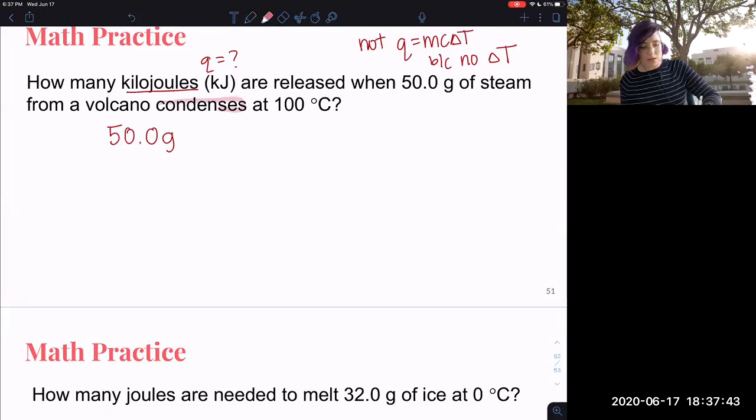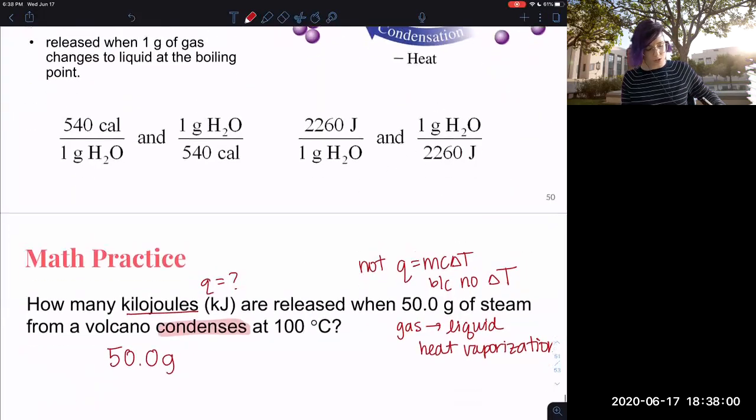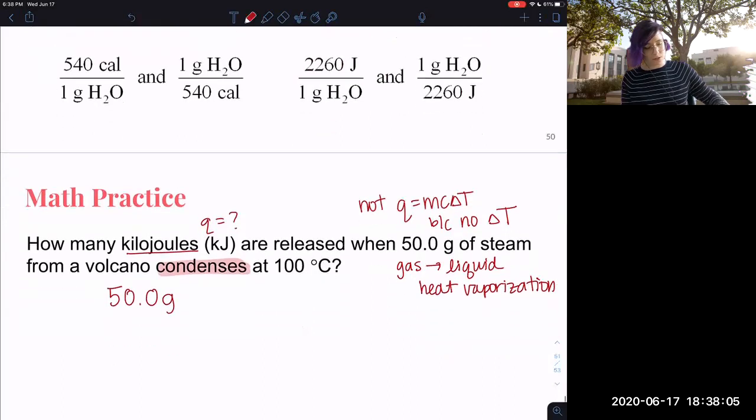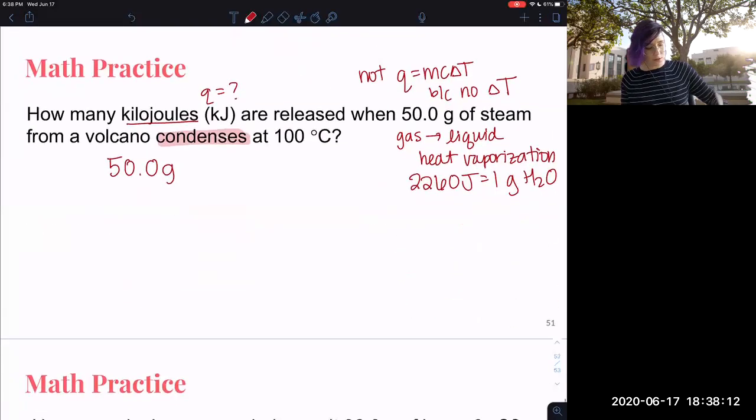So condensing is going from gas to liquid. And that is going to be heat of vaporization, but it's the opposite direction. We can't have negative energy though, so let's just use this heat of vaporization. They asked me for kilojoules, so let's use this one. So let's use 2260 joules equals 1 gram of water. So I got 50 grams of water. I could set this up, right? But I need kilojoules, so let's write a conversion for that.